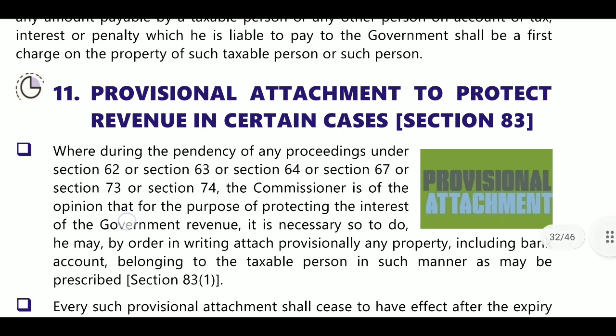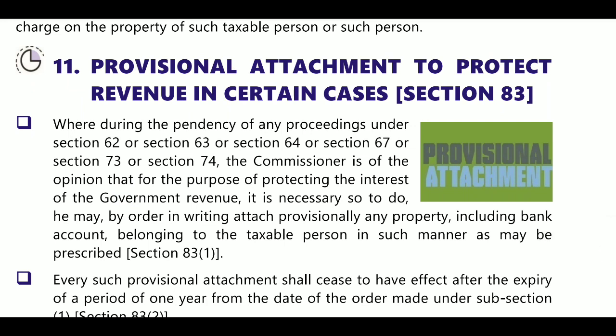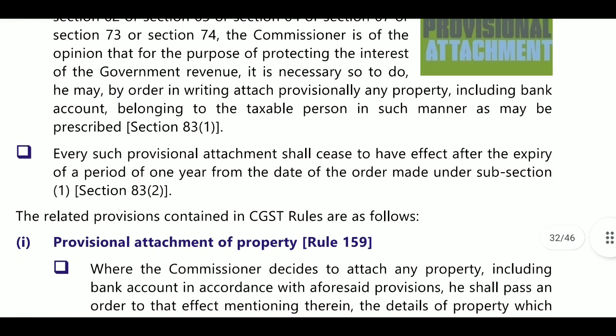Provisional attachment to protect revenue in certain cases. Section 83: they will provisionally attach some assets.